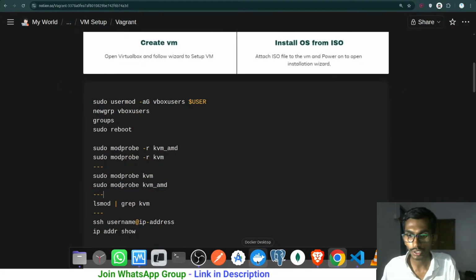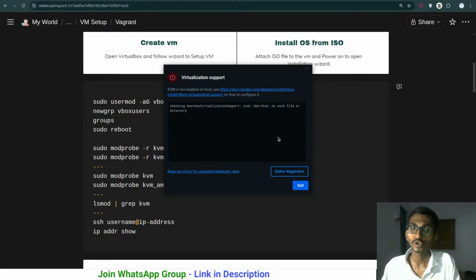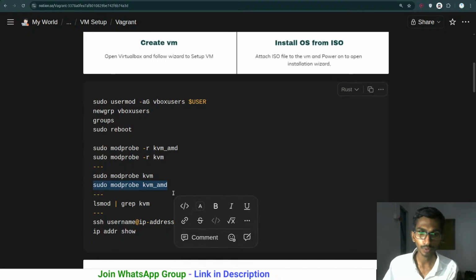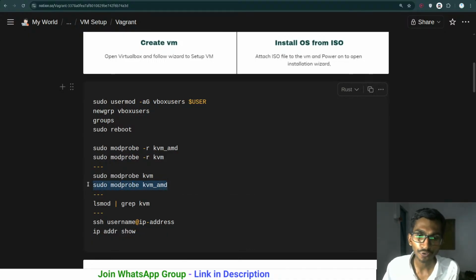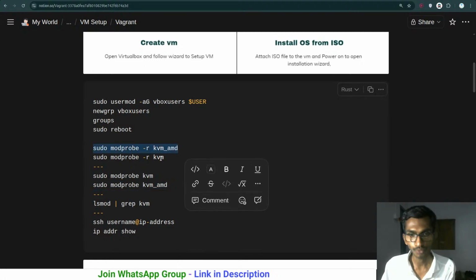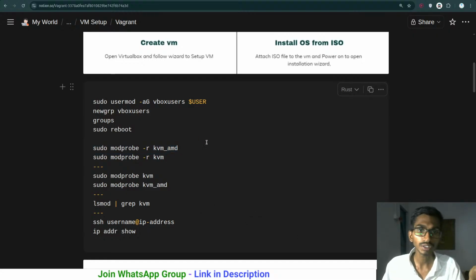Because if I try to start Docker right here, it will tell you about virtualization support, checking the state of /dev/kvm: no such file or directory. Ultimately there is no file as such, so your Docker will not start. If you want to start Docker, you will have to run this command, sudo modprobe kvm_amd. It simply loads the kvm_amd module, and over here it simply removes it. We are removing it because we want to work with the virtual machine, and in my case it is already removed because I was working with this earlier.